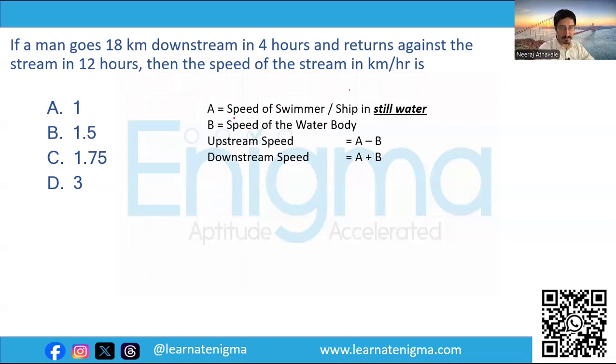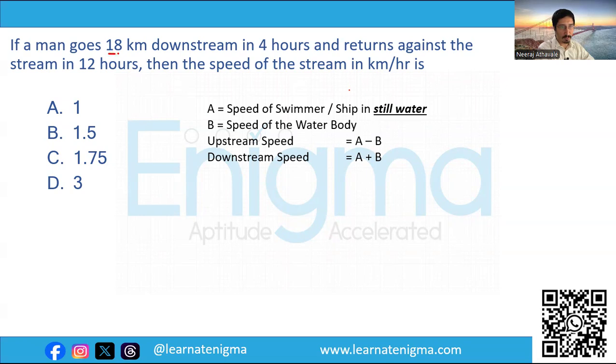we assume A as the speed of swimmer or ship in still water, B as the speed of the water body. Hence, the upstream speed becomes A minus B, downstream speed becomes A plus B. Now, let's extract data from the given question.